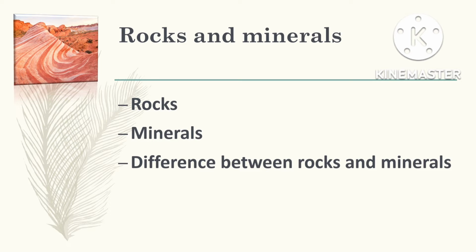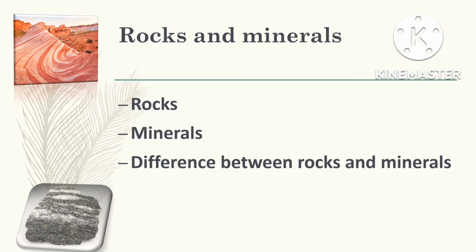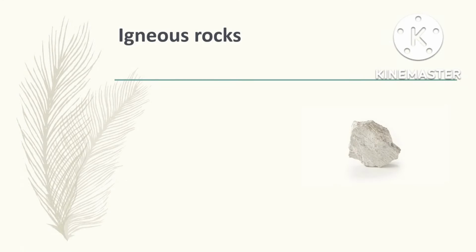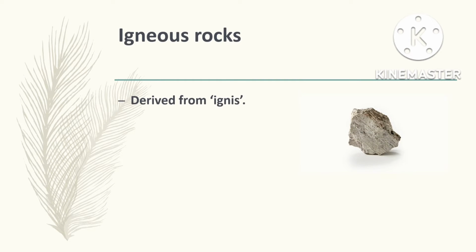Now we will enter our main topic, types of rocks. First we will discuss igneous rocks. The word igneous is derived from the Latin word ignis, which means fire.